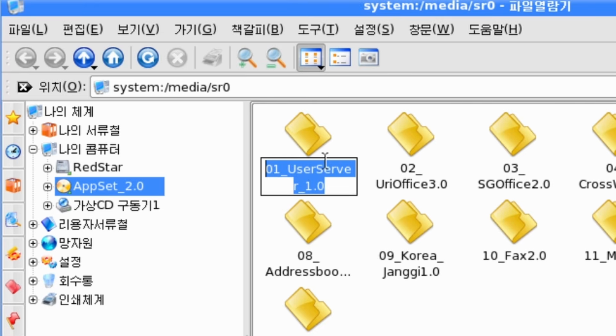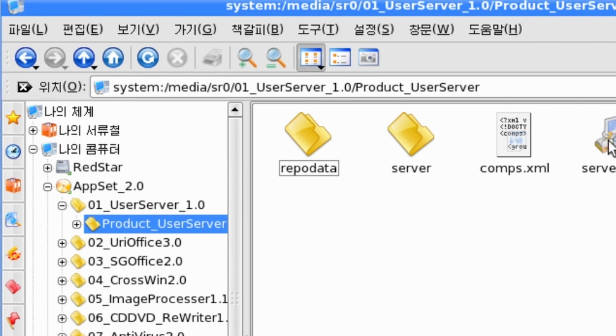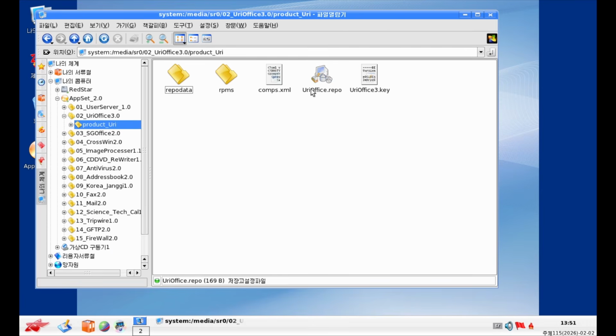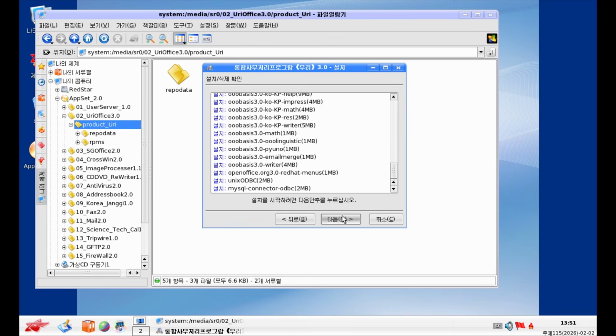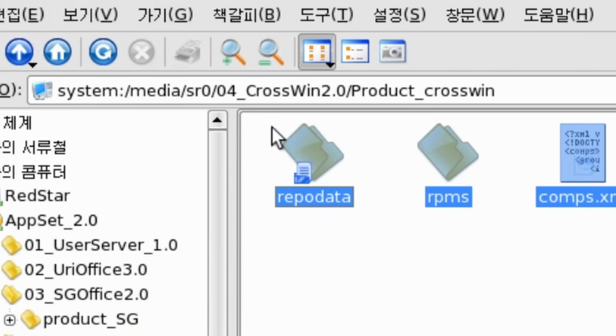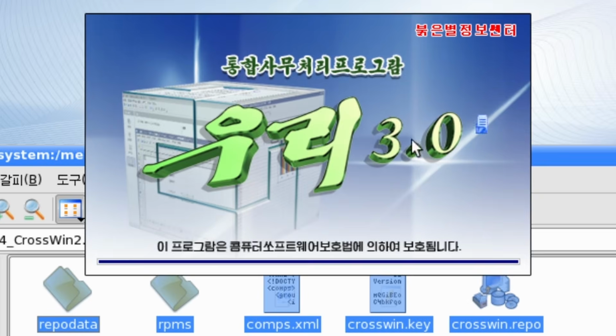User server. What's this? Product user server. Server.repo server. We have URL office. This is just open office build. Like, is it now on here? Yeah, this is LibreOffice probably. Yeah, they just changed the splash screen.